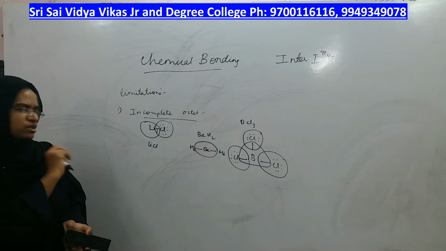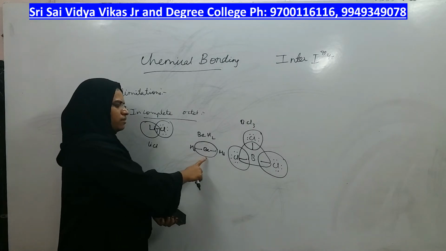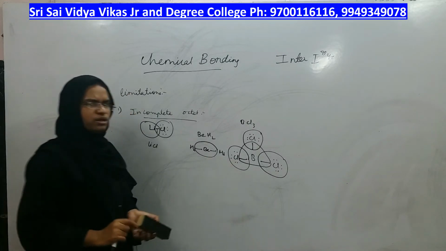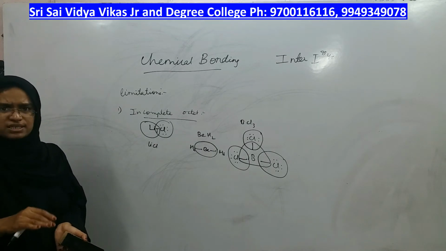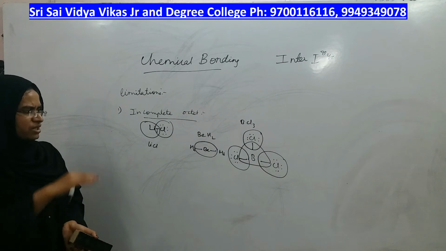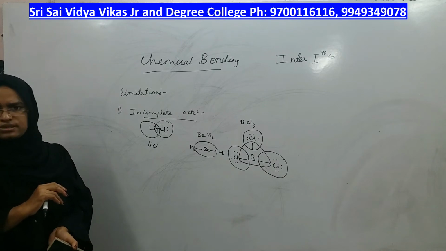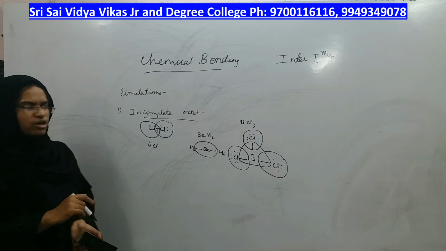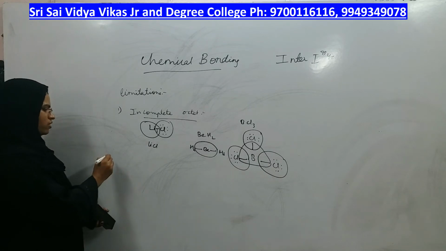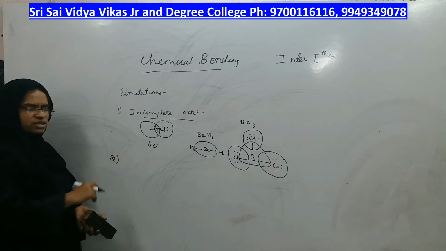Which are those molecules? Lithium chloride, beryllium hydride and boron trichloride, right? In these molecules even though octet is incomplete, they are stable. Is octet helping us to give the stability to all the molecules? No, not always. In most cases it may, but not always. So that is the limitation of octet. What is the second limitation of octet?